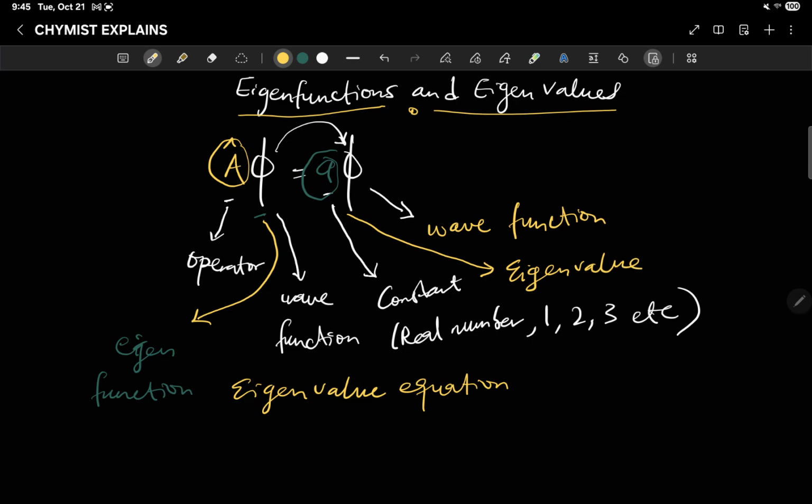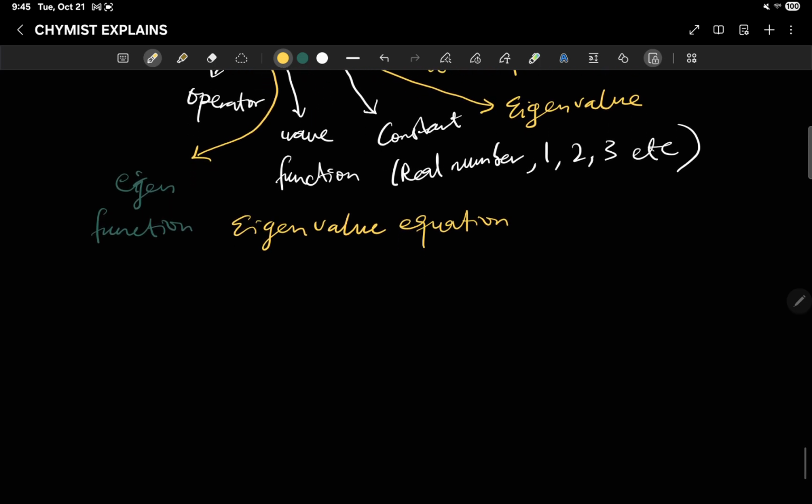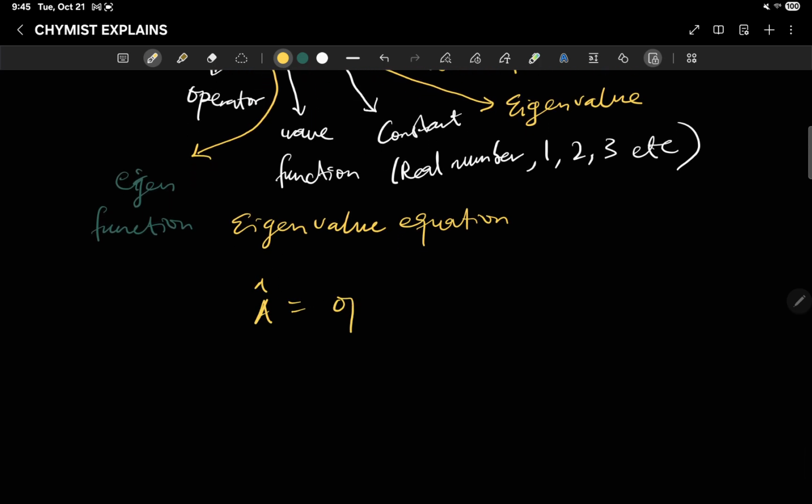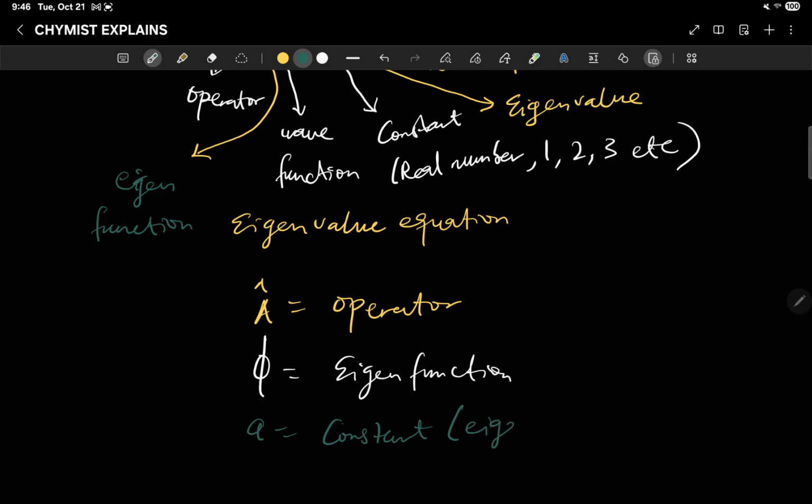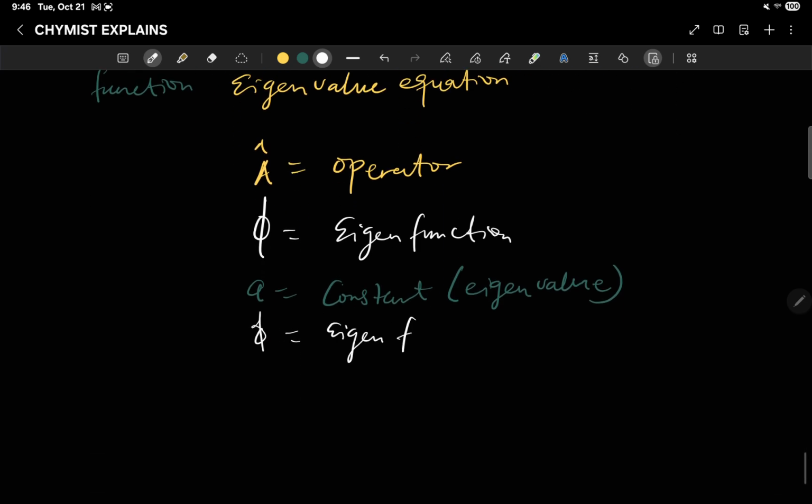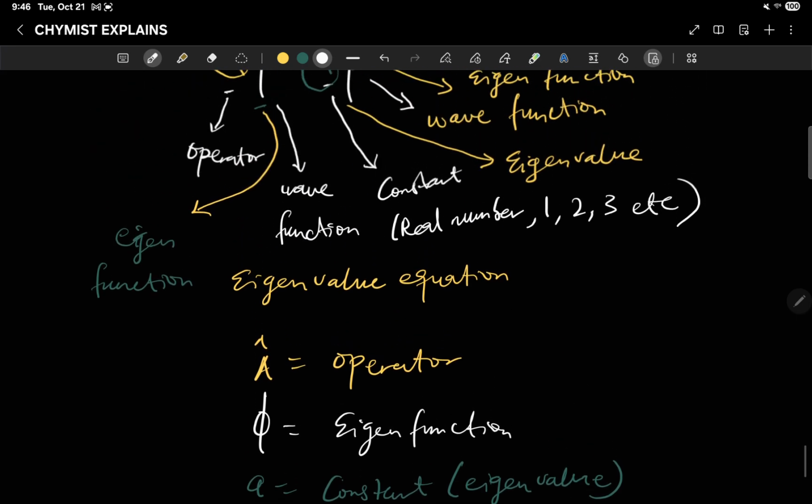Then again, the wave function is called an eigenfunction. So in summary, we can say that this A cap is the operator acting on an eigenfunction. The wave function is called eigenfunction, and then it's giving back a constant which is known as eigenvalue, and the same wave function, eigenfunction. I think that is clear.